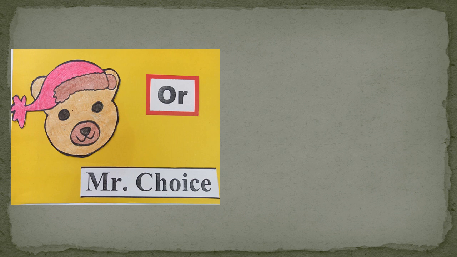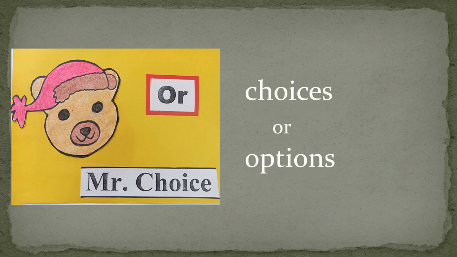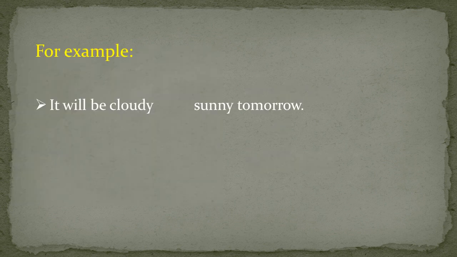The second conjunction is or. Or is Mr. Choice. As you can see the name Mr. Choice, so this conjunction is used when we have choices or options. For example, students, it will be cloudy, sunny tomorrow.